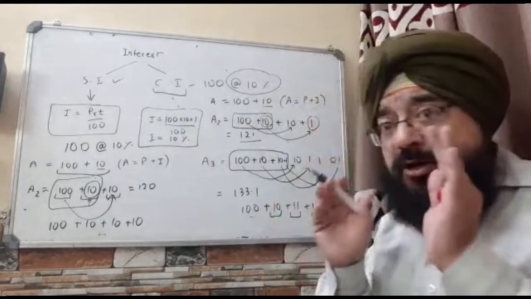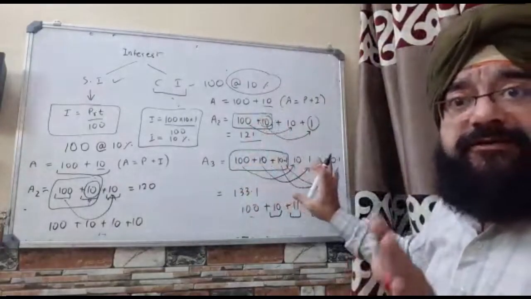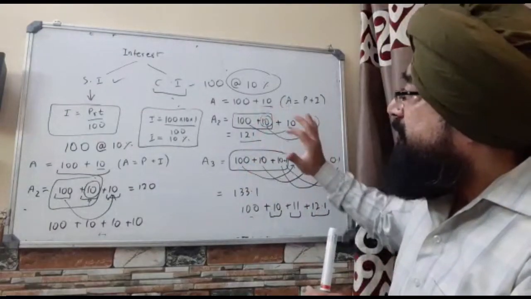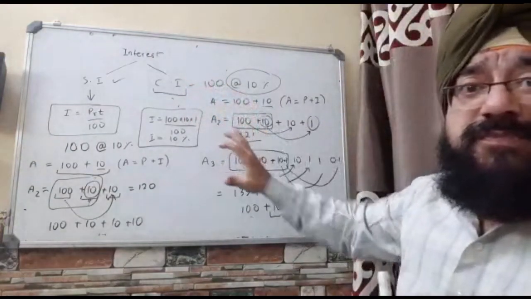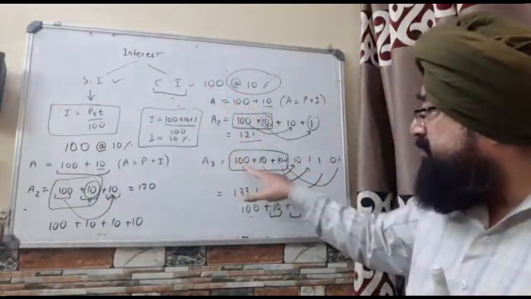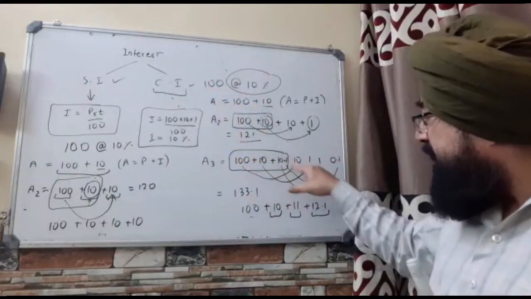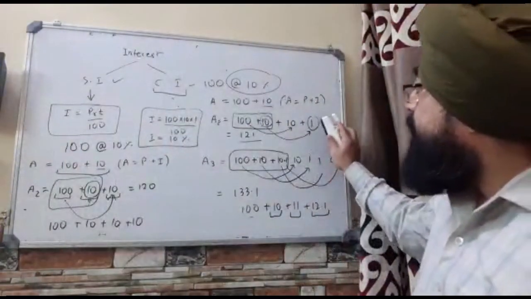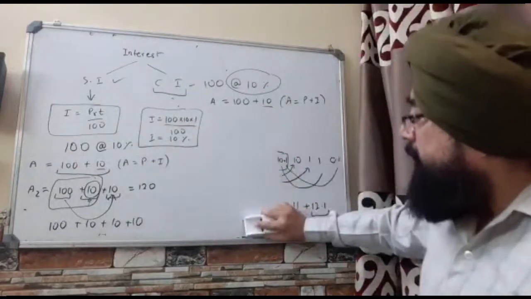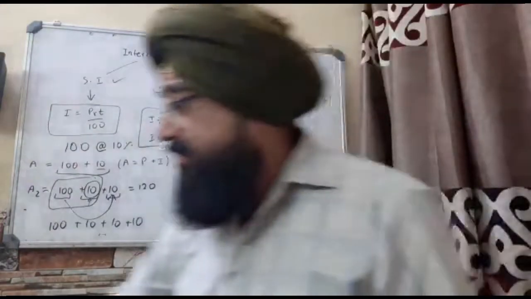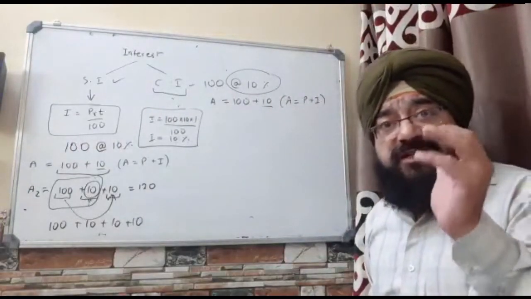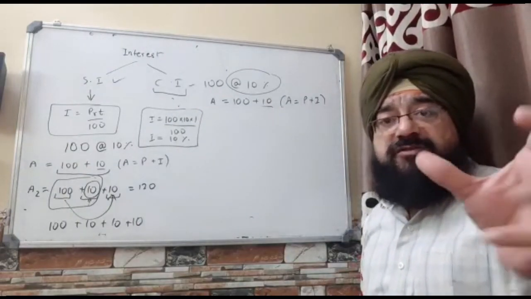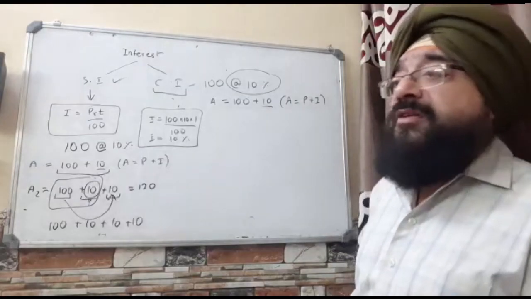Okay, sir. So, now, see, this is becoming a little more complicated for you, right? So, how to make it a little simpler for you? What you have to do here is, when you are into compound interest, you need not bother about all this 100 rupees per 10 rupees, 10 rupees per 1 rupee, again 10 rupees per 1 rupee, again 1 rupee per 0.1 rupee. I mean, all this is bothering you a lot. And now see how easy this thing becomes for you. What you have to know and remember here to calculate the compound interest is that the question will suggest he has to return the amount after 2 years, or after 3 years, or after the fourth year. It is not a surprise that after 1 year he suddenly wakes up and says, I will not return.